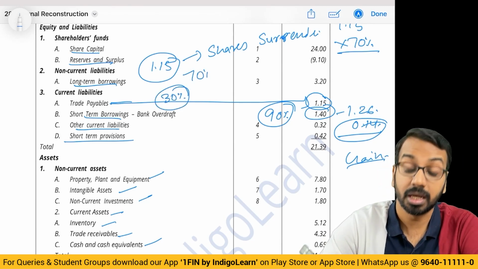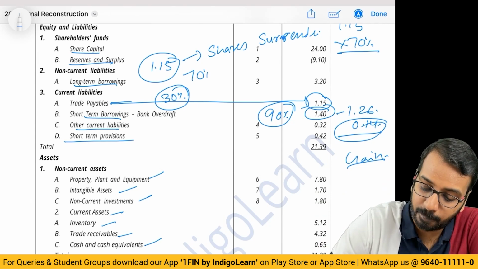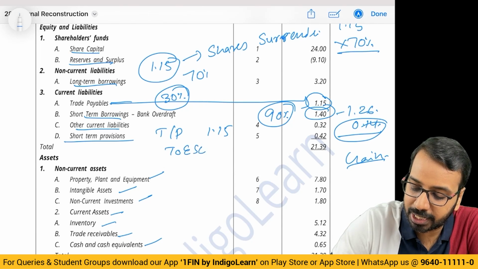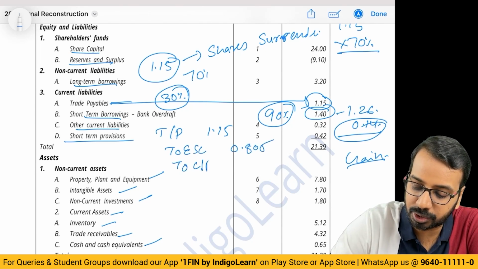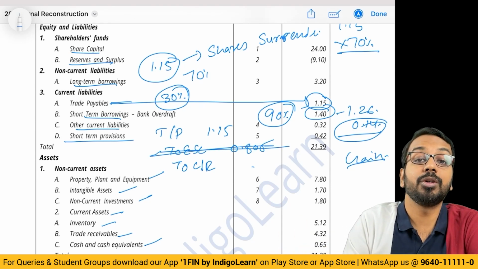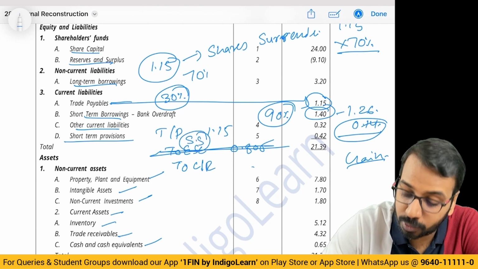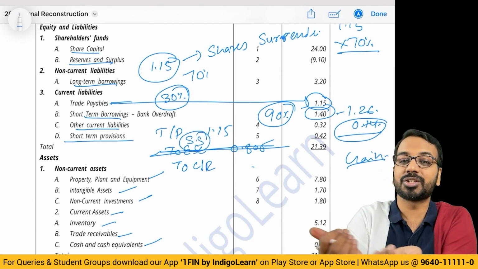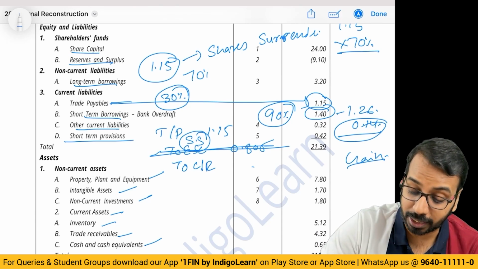If it was a fresh share issue, what would I have done? I would have said trade payable 1.15 to equity share capital 0.805 to capital reduction the balance amount. But here I am not issuing fresh shares. I am using the share surrender account. Now can I again credit the share surrender account? I cannot credit, right? Because I am not getting shares from anywhere. I am not getting it back from somewhere else. So I cannot credit here.